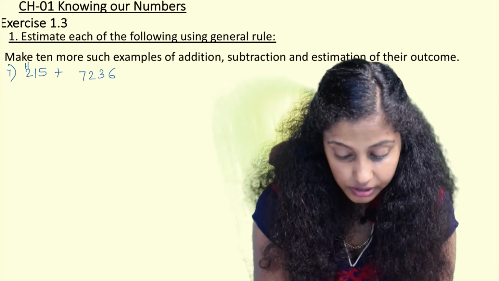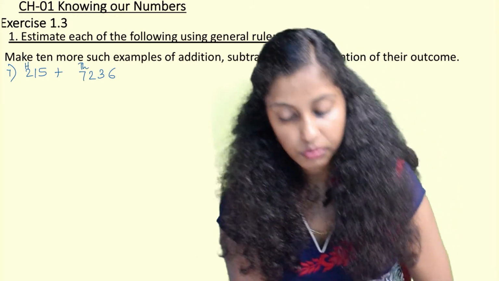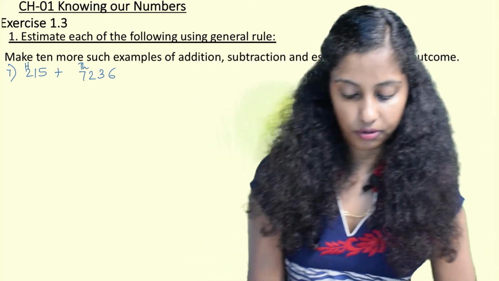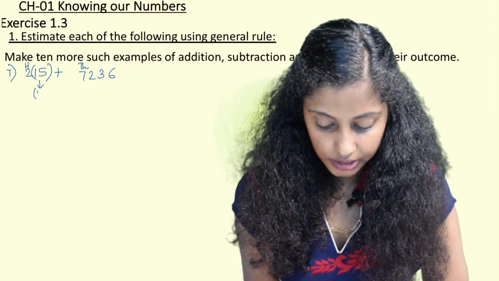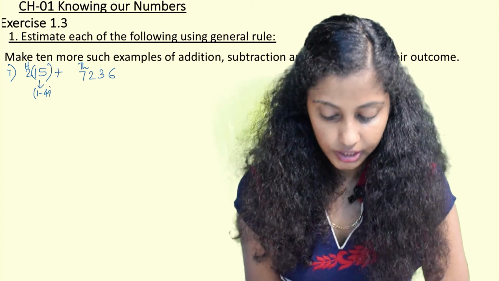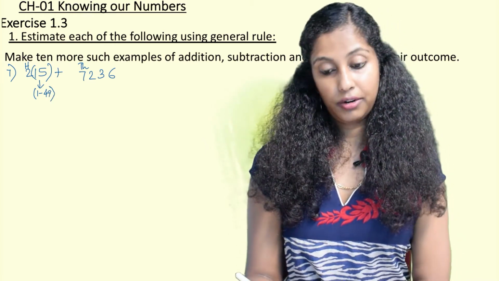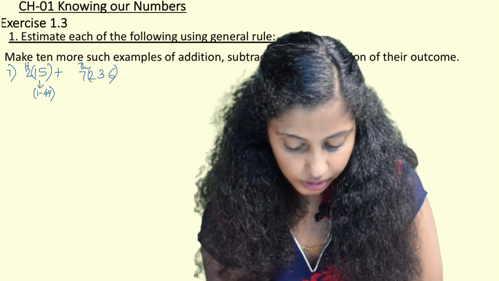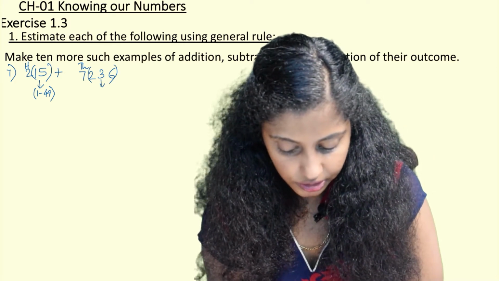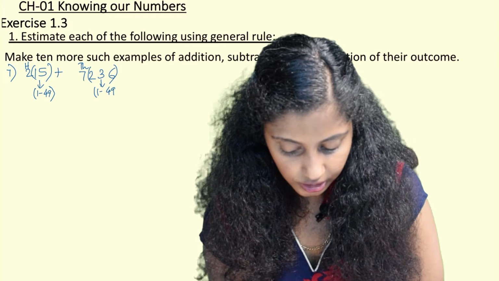Here the highest place is 100, here the highest place is 1000. So we have to round off accordingly. Now when you see 15, it falls in the category of 1 to 49. Hence the nearest hundreds will be same, 2 hundreds. 236 falls in the category of 1 to 499.